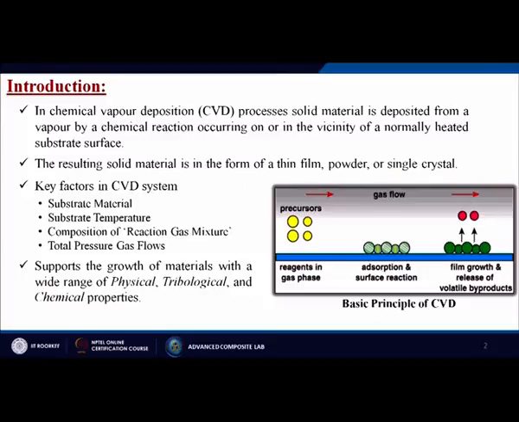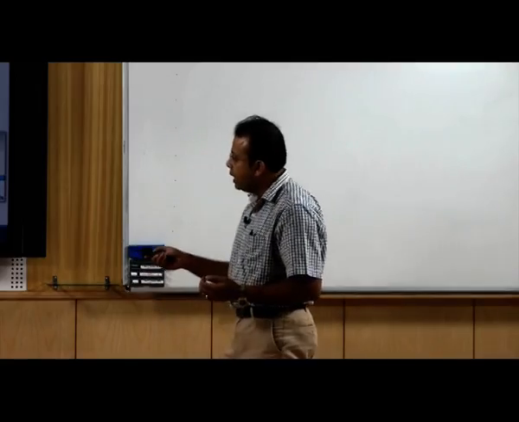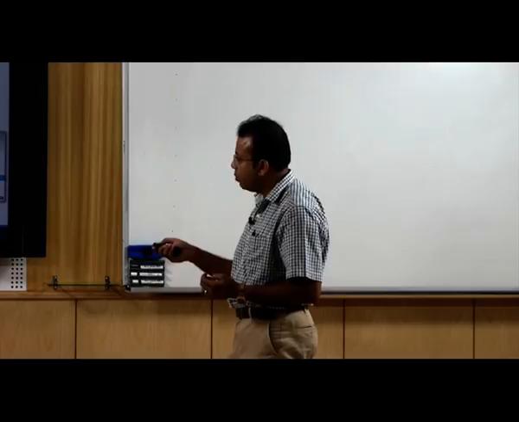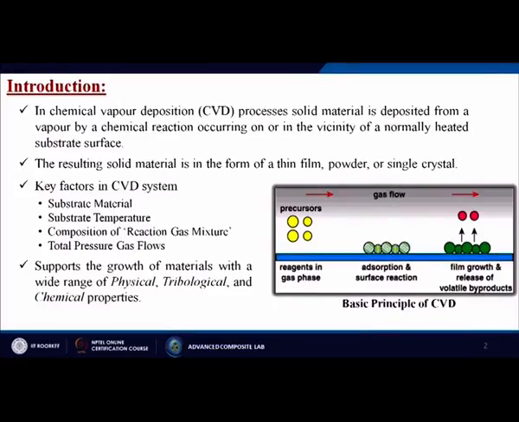So, what are the key factors in the CVD system? The first one is the substrate material which we are going to coat or modify. Next is the substrate temperature, that is, what temperature it can sustain, or what temperature I can put my substrate at so that it will not change any of its properties, like physical properties or chemical properties.